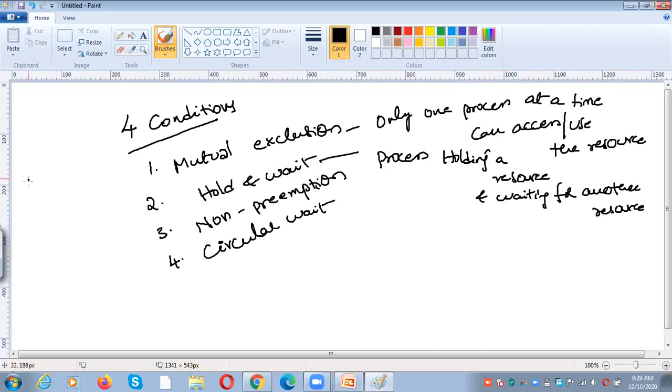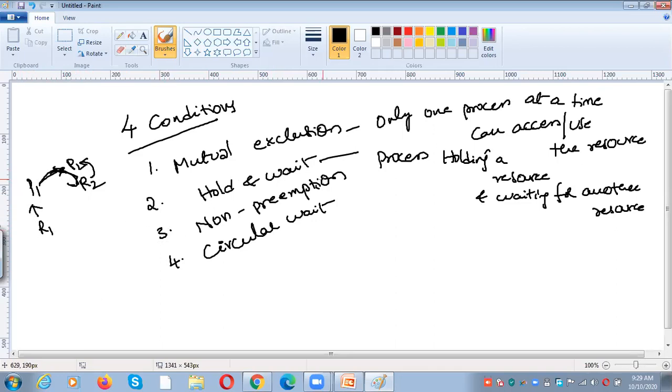In the last example, P1 is assigned R1, but P1 is waiting for R2. Already R1 is allocated to P1 and P1 is waiting for R2, but R2 is assigned to P2. So that is called hold and wait.